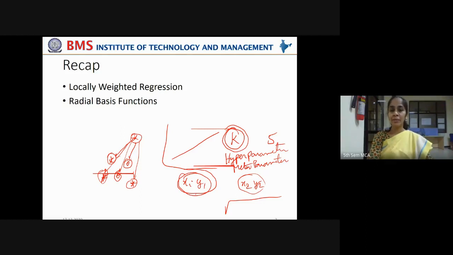So K is called a hyperparameter or meta parameter. It is something like metadata. Meta parameter or hyperparameter tuning is very, very important in machine learning. Only if you tune these hyperparameters effectively will your machine learning model perform efficiently. The selection of these hyperparameters, say in radial basis function, gamma has to be decided or alpha has to be decided. For every learning algorithm, there are some hyperparameters or meta parameters which have to be fine-tuned manually.